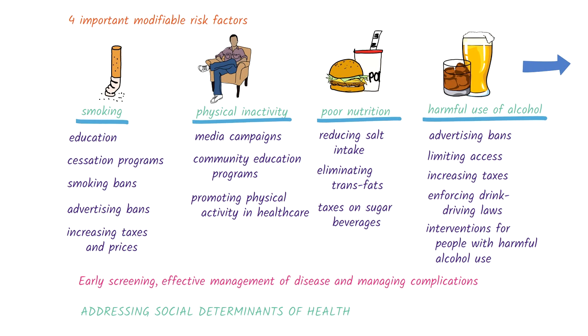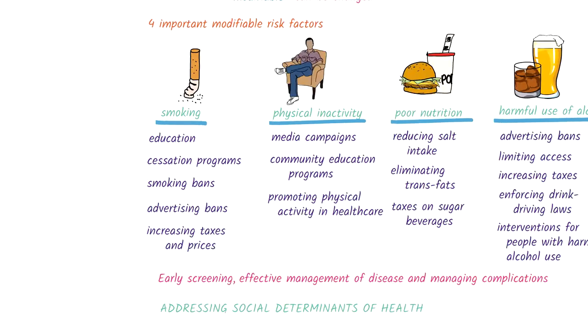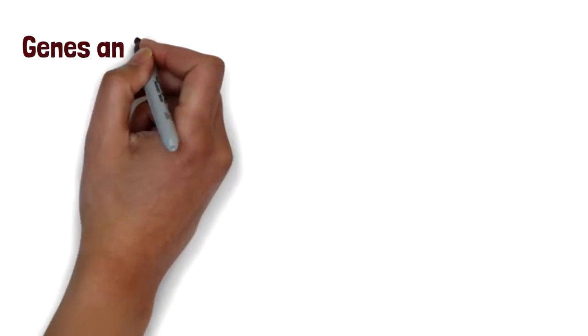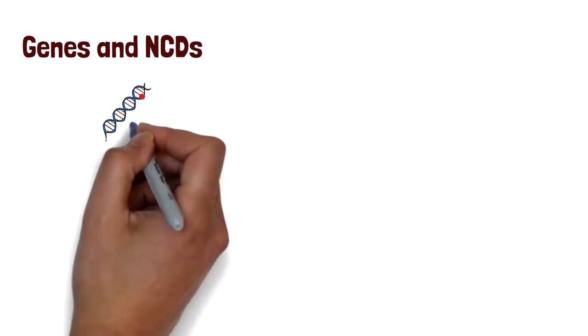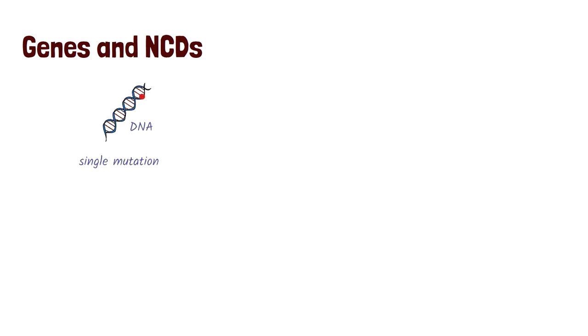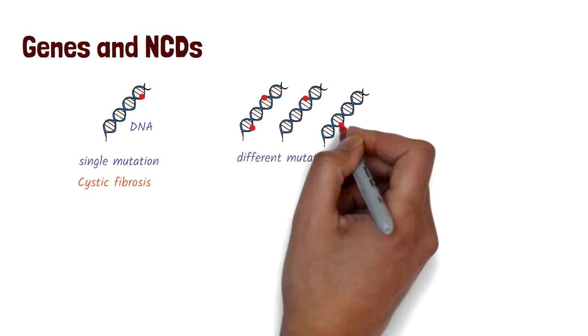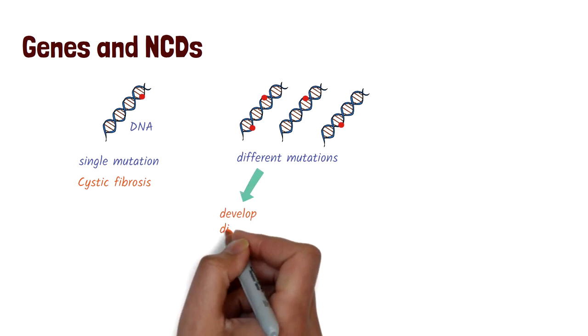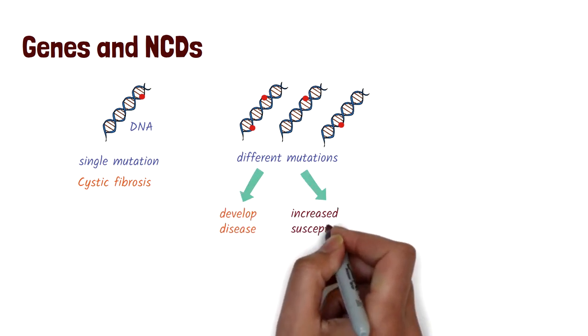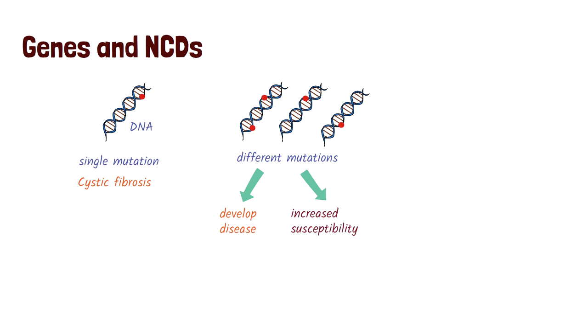As our understanding of how NCDs develop grows, we are learning more about how genes play an important role in the development or progression of NCDs. We know that a defect or mutation in a single gene can lead to diseases such as cystic fibrosis. But for other diseases, there can be one or more mutations occurring at several different genes. This can then lead to either the development of disease or increase a person's susceptibility to a disease. When people who are susceptible to a disease are exposed to other risk factors, such as smoking or environmental changes, they may then go on to develop a disease.